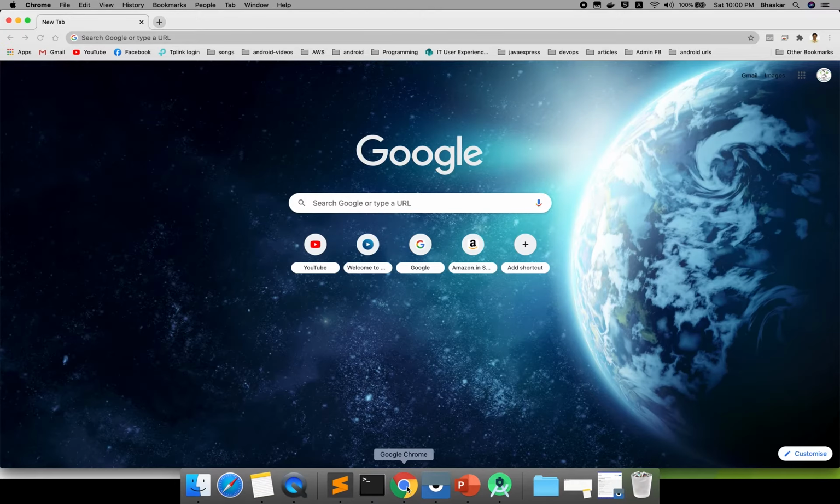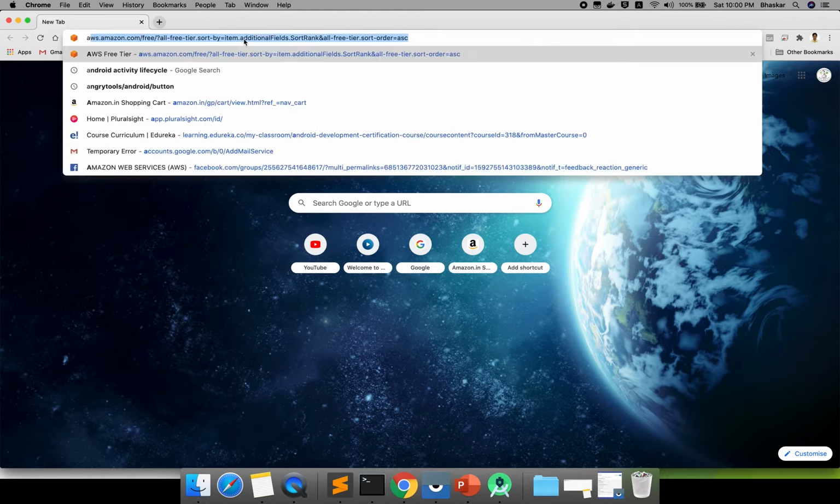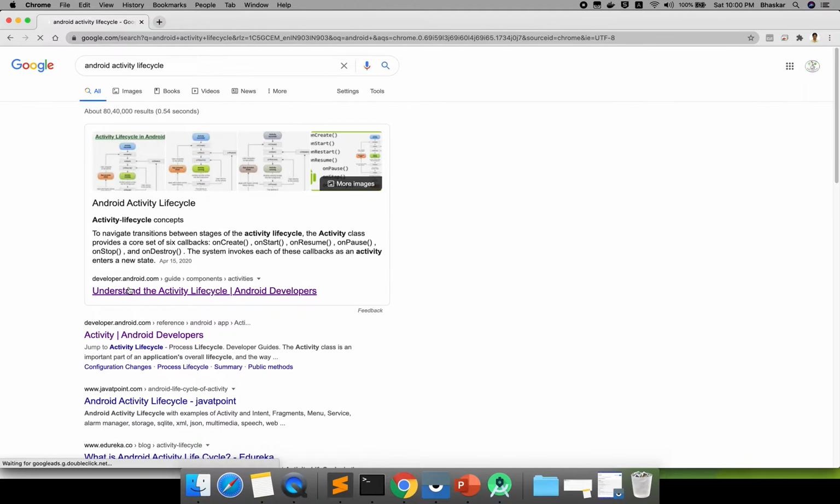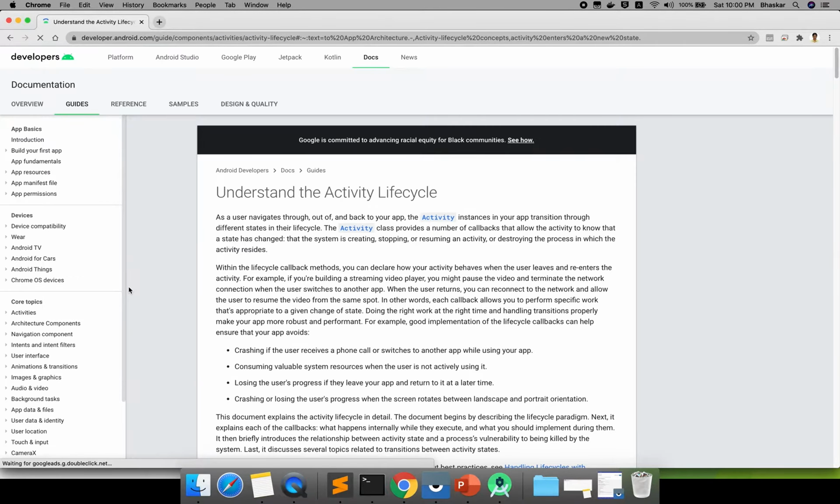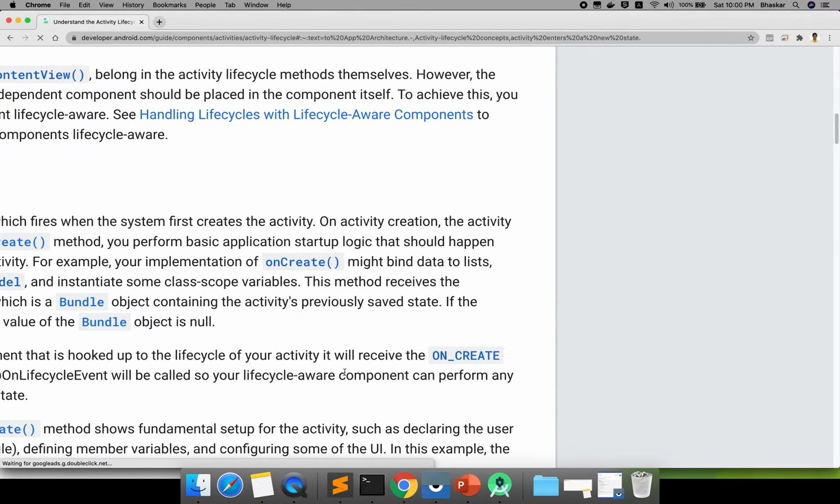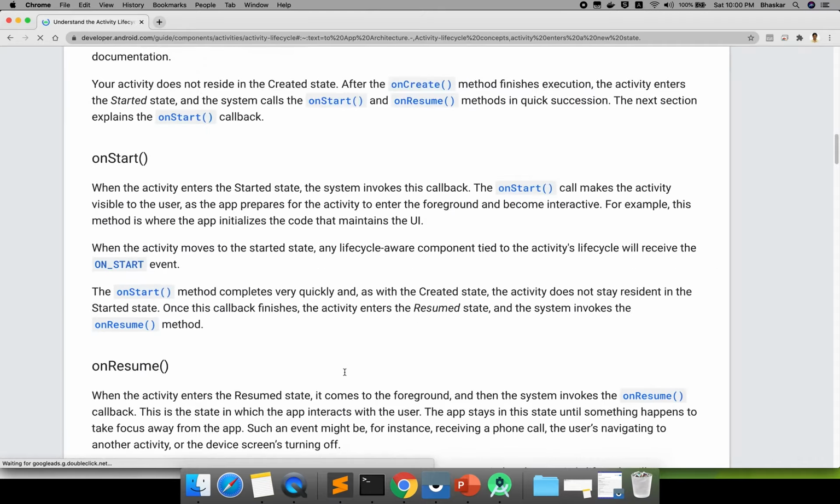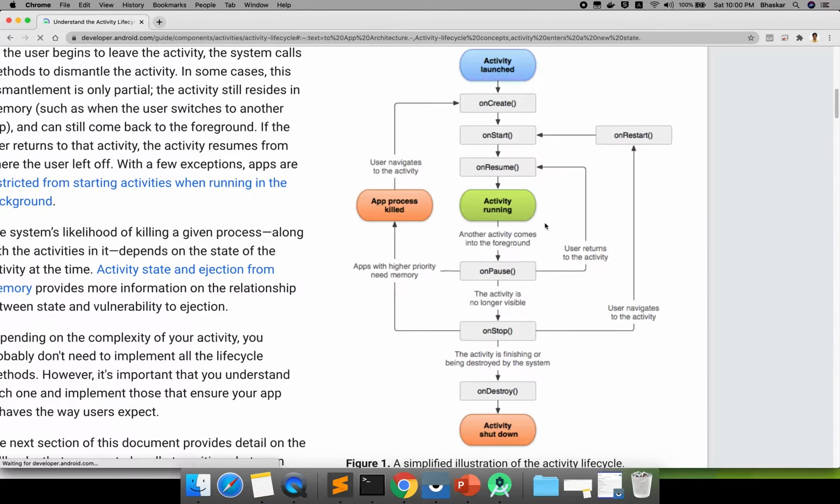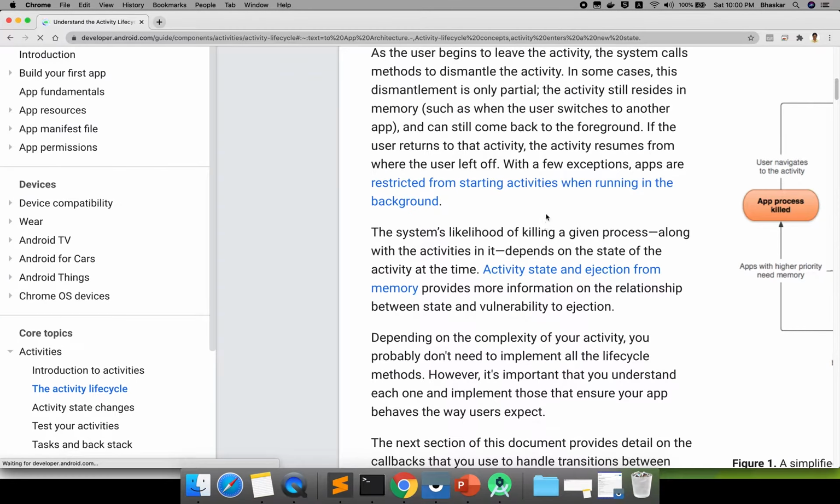Before going to that, let me open Chrome. I will show you some diagram. Search for Android activity lifecycle and click on developer.android.com, the first website. If you go down here, this is the documentation. They are giving this diagram. If you open your hello world, this is exactly how many callback methods are called internally.